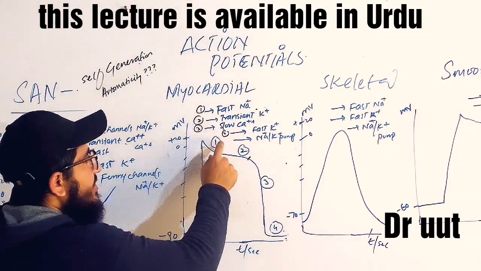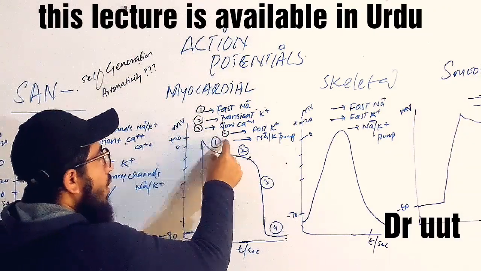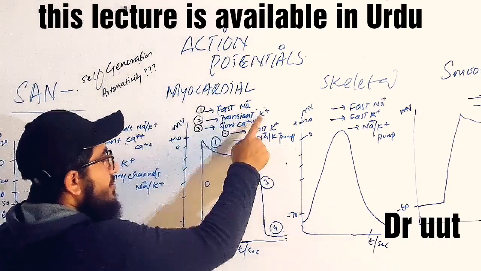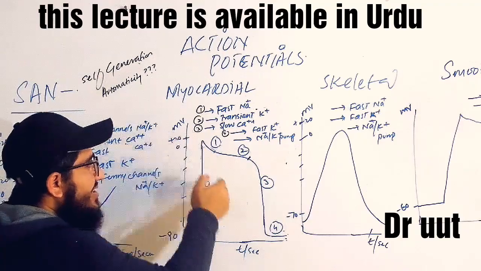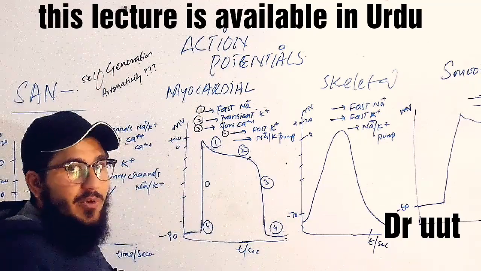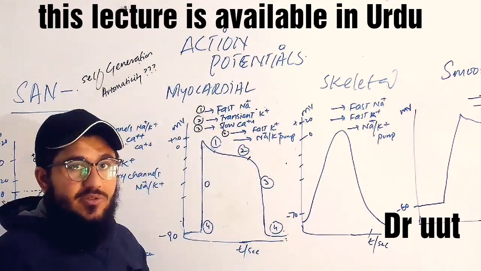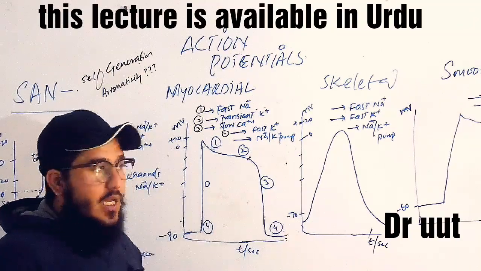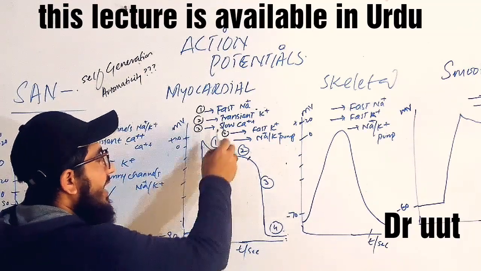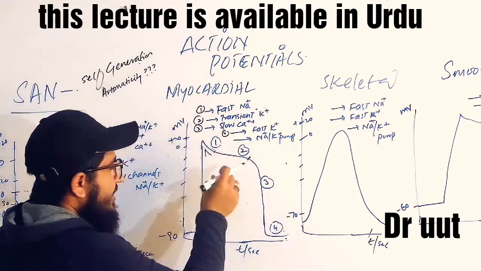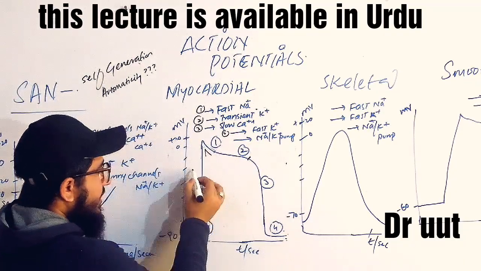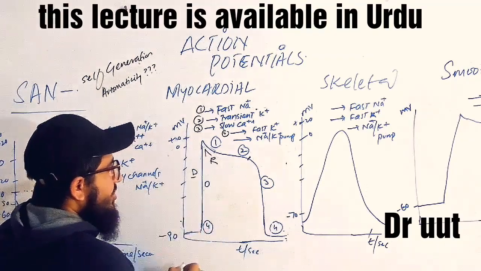And in the second step, or phase 1, the transient potassium channel will open, due to which a slight or transient repolarization is going to happen. Why? Because the channel is transient, meaning it is short-lived. Here was a depolarization, here is a repolarization.